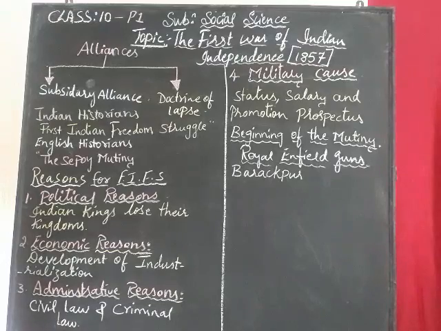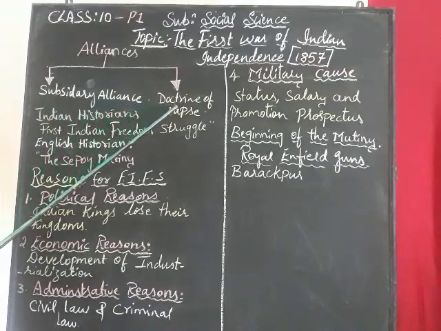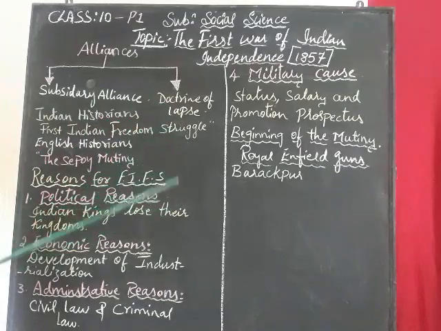Okay, shall we begin? We know that the British came to India for the purpose of trade and they started to rule India. When the British were ruling, they introduced two alliances. What are the two alliances here? One is called the subsidiary alliance and the second is called the doctrine of lapse. The subsidiary alliance was introduced by Lord Wellesley in the year 1498, and the doctrine of lapse was introduced by Lord Dalhousie in the year 1848.